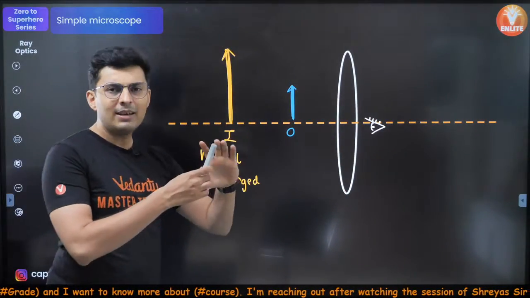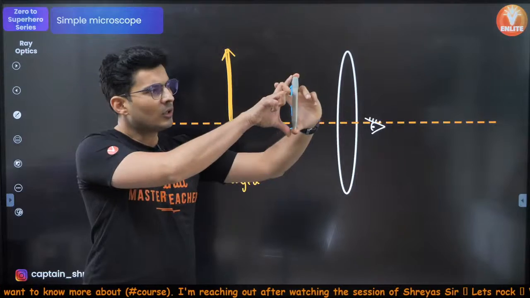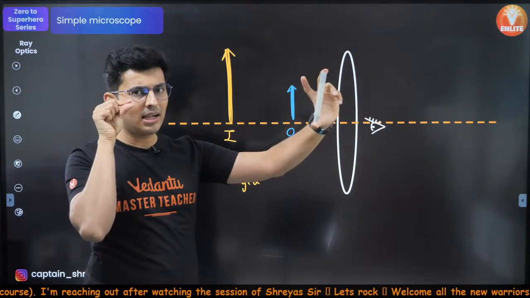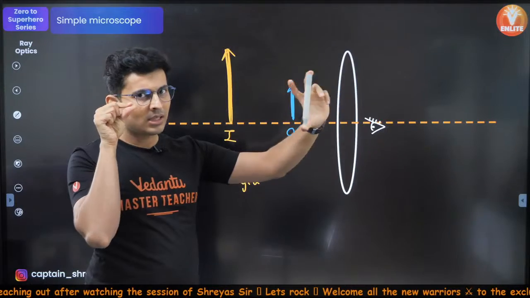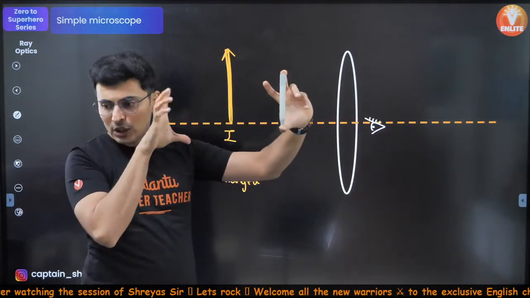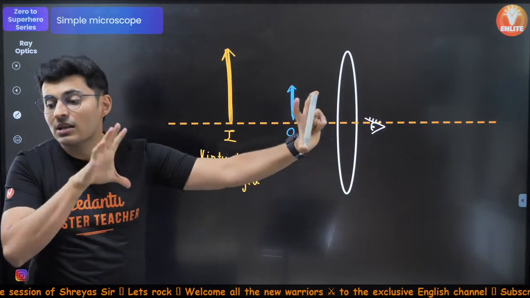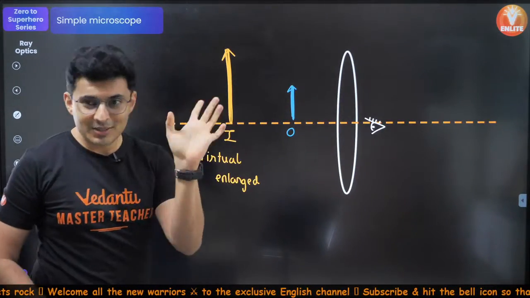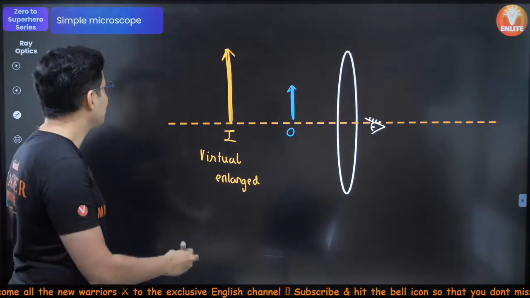See, whenever you see an object, that object subtends some angle on your eye. That is your perceived angle. Okay, observe this now.